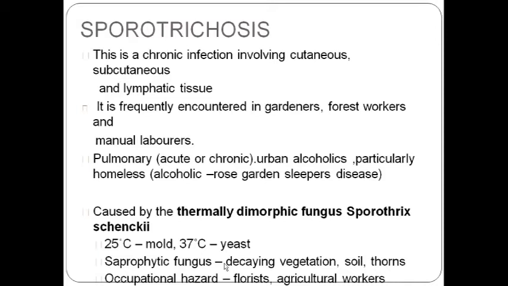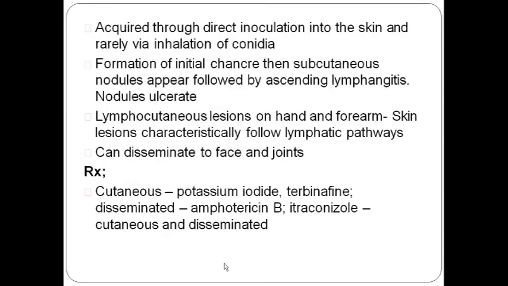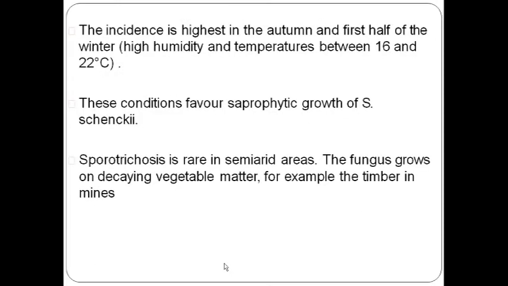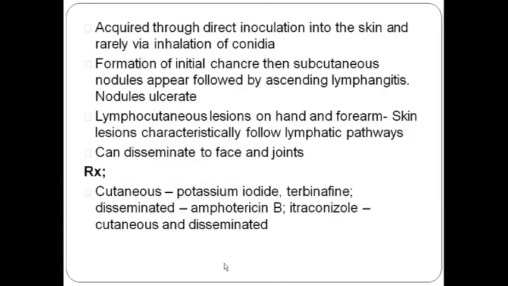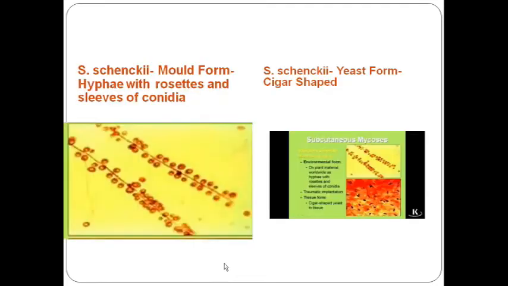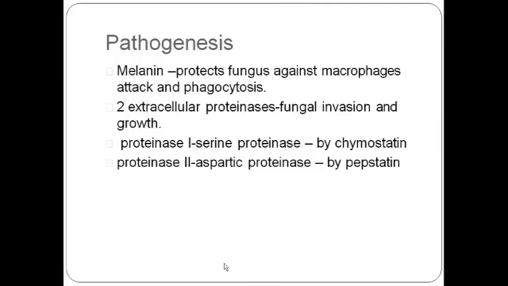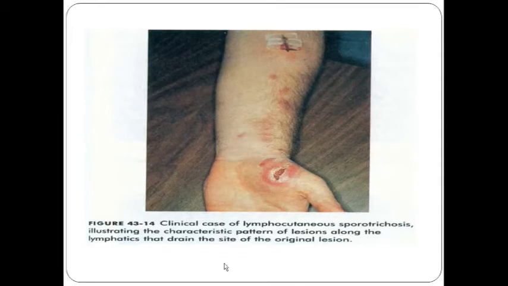What happens usually is that it is acquired through direct inoculation into the skin and rarely by inhalation of the conidia. In the initial stages, there will be a small chancre, and from this chancre there will be lymphangitis. So I will show you some lesions, you will be able to see. Here we can see lymphocutaneous sporotrichosis.